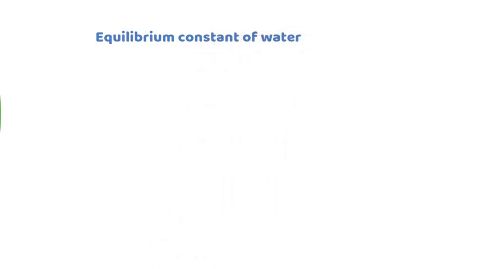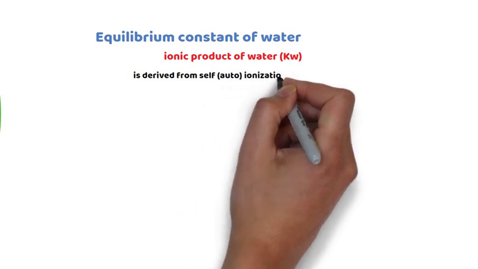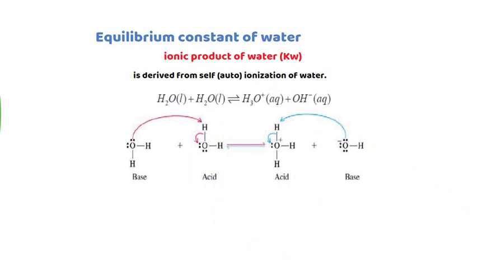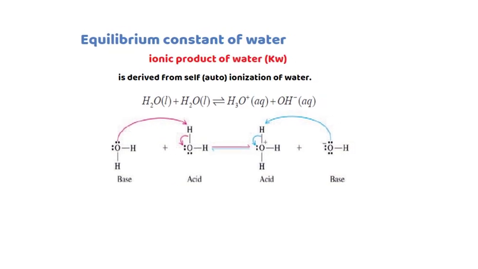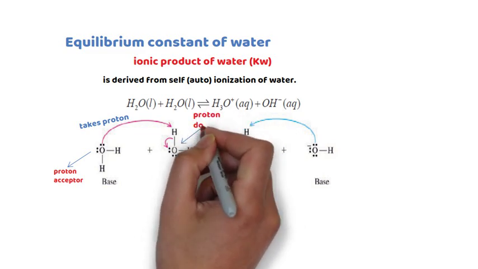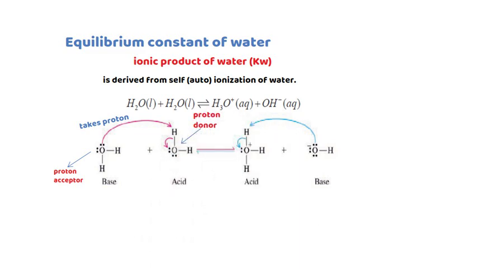The equilibrium constant of water, also known as the ionic product of water, represented by Kw, is derived from the self-ionization of water. Now look at the water molecules. They are identical and neutral, and react. Finally, they form hydrogen ion and hydroxide ion. In this chemical reaction, the first water takes a proton from the second water. Therefore, the first water is a proton acceptor, but the second water is a proton donor.